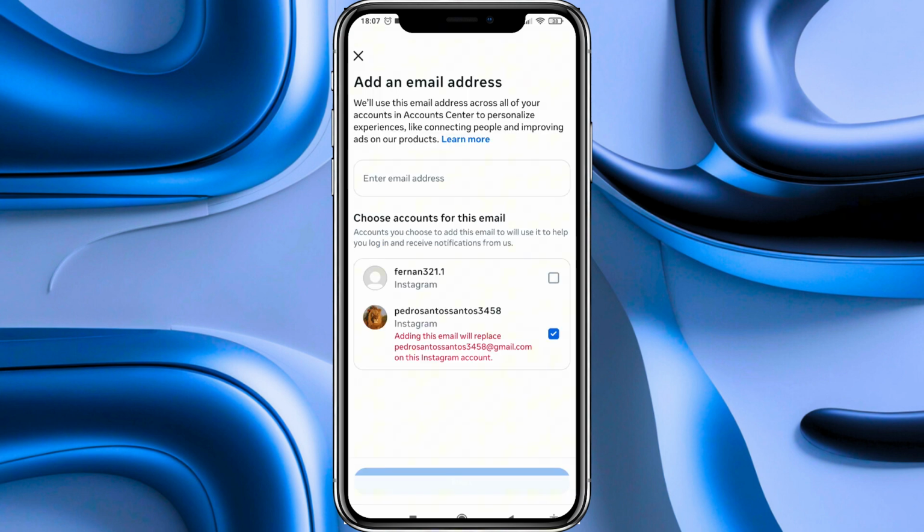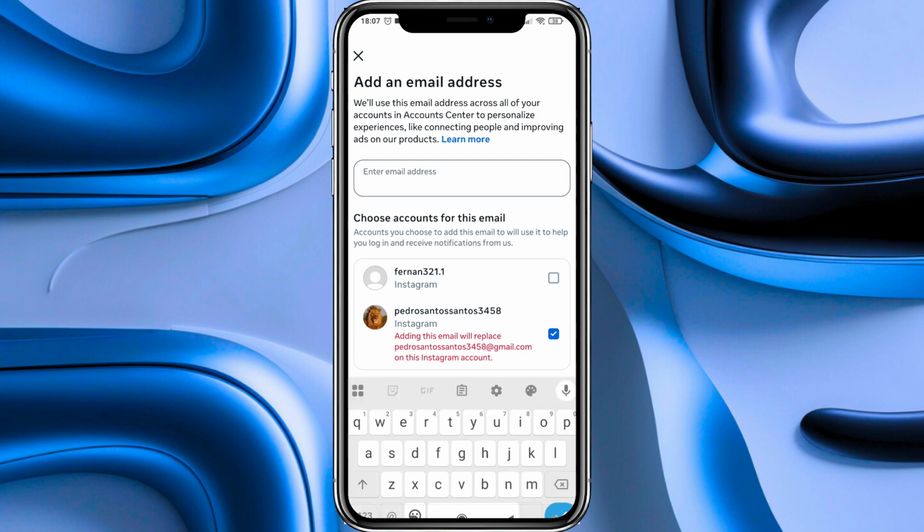Now in this page we have to go to the section labeled Choose Accounts for this email, and here we have to select the accounts in which we want to change this email. In my case, only the second one. As you can see, they're telling us that before adding the new email, the one that we have now will be automatically deleted.